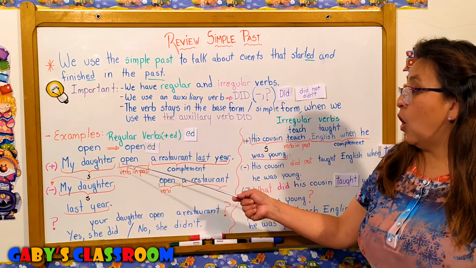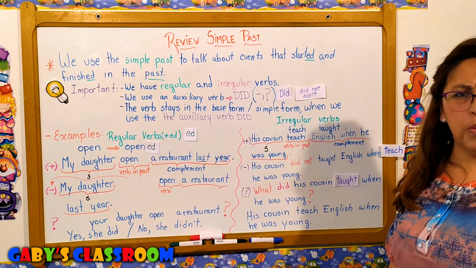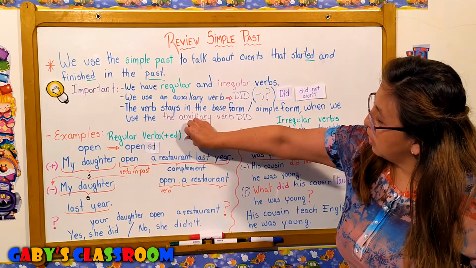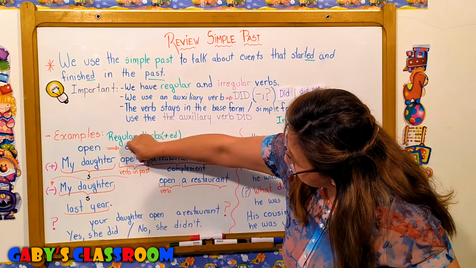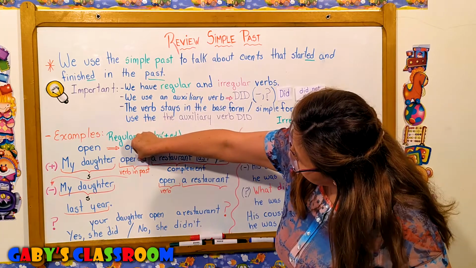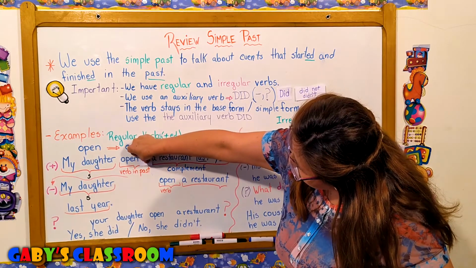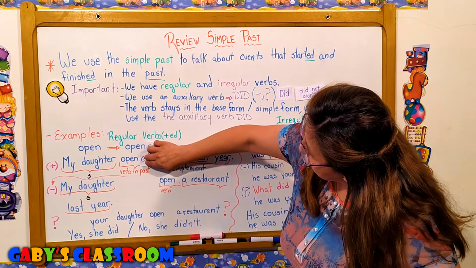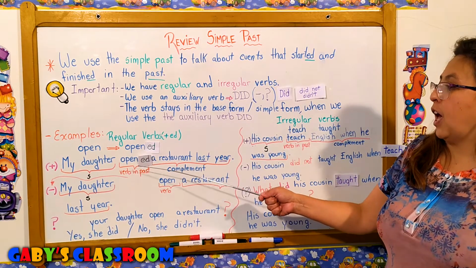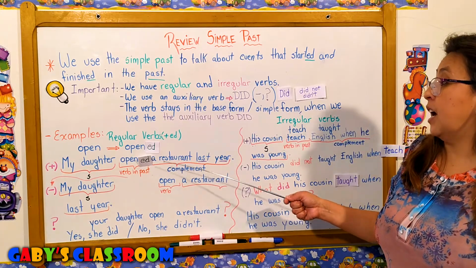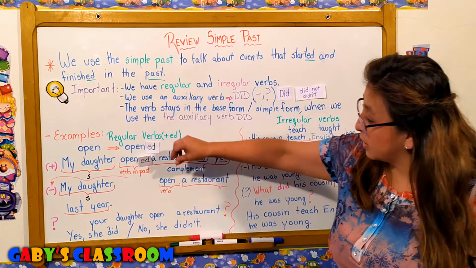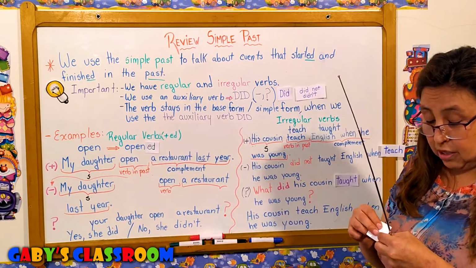Okay, let's start with the affirmative sentences. My daughter opened. Is it okay to say open? No, we need to make this a past and we make it with ed. Okay? Oh, I didn't put it in the correct place. You're not going to be able to read it correctly. Now it's going to fall. Okay. My daughter opened a restaurant last year. Okay, that is the affirmative sentence. But this is not correct.